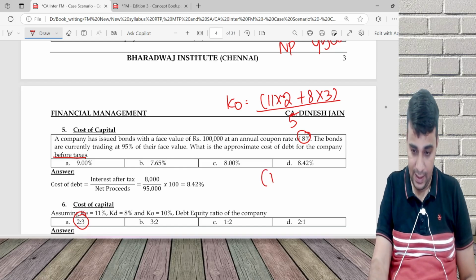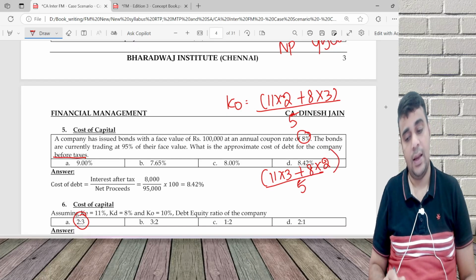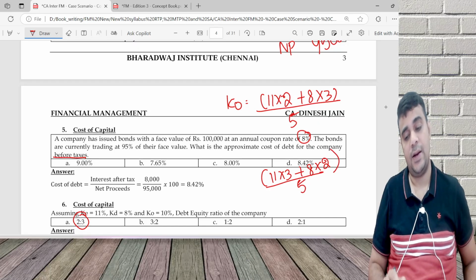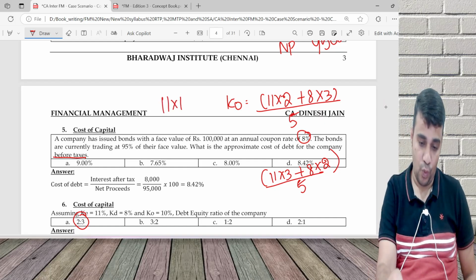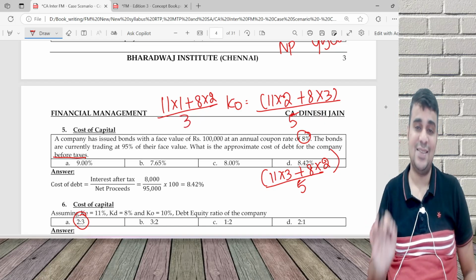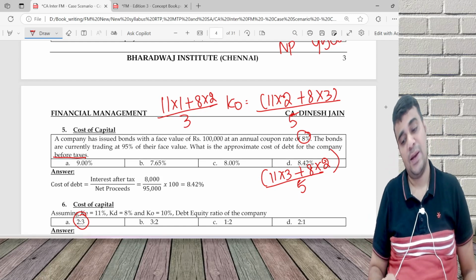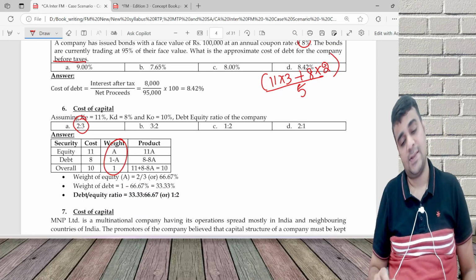Then 11 into 3 plus 8 into 2 divided by 5 will not work either. 11 into 1 plus 8 into 2 divided by 1 plus 2 will get 9%. Last option, 11 into 2 plus 8 into 1. You can do x, 1 minus x, and do all the calculation.